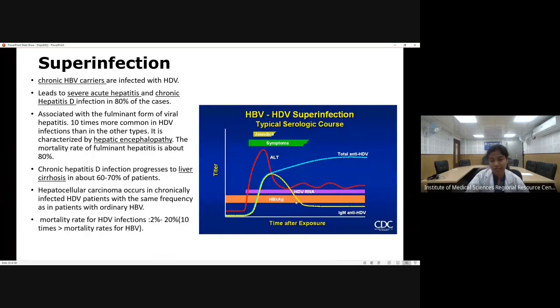So what happens in this? I said the patient is having chronic hepatitis B. So hepatitis B surface antigen will appear positive for a long time. Hepatitis D virus will also be positive. It will never come down to baseline. And obviously the patient will have anti-hepatitis D virus also.